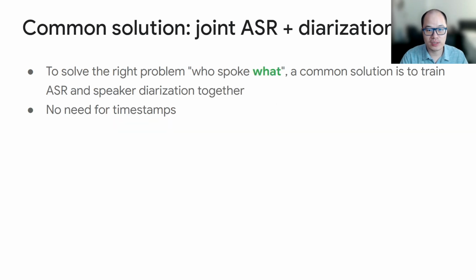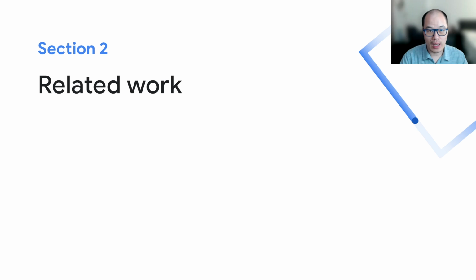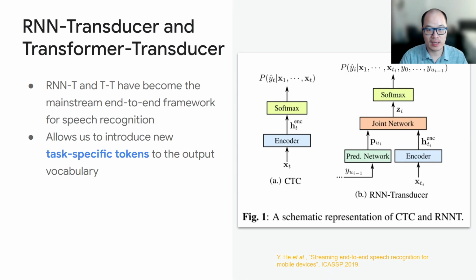A common solution to this problem is to train ASR and speaker diarization jointly, such that we no longer need to rely on timestamps. And there are many existing works in this direction, which I will briefly review here. Most of such works are based on RNN transducer or transformer transducer, which are the mainstream frameworks for end-to-end speech recognition in recent years. RNNT and TT allow us to introduce new task-specific tokens to the output vocabulary. I will show some examples next.